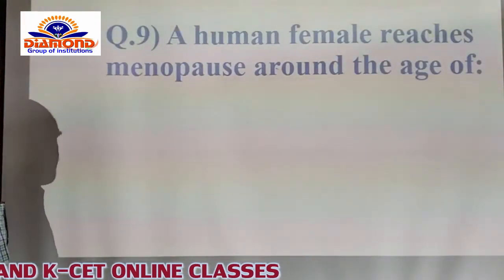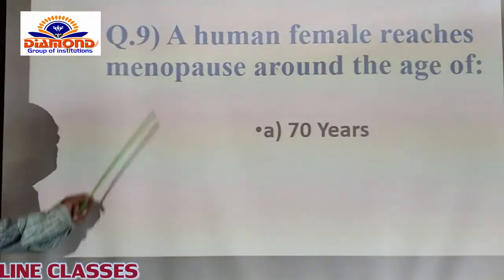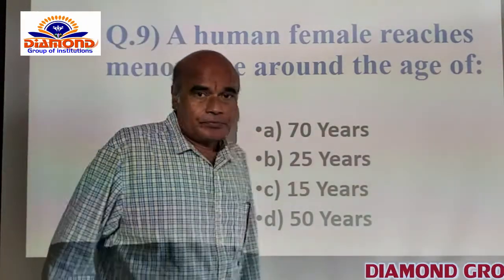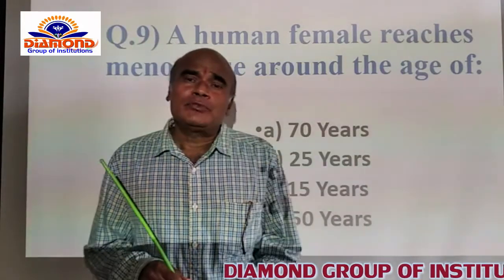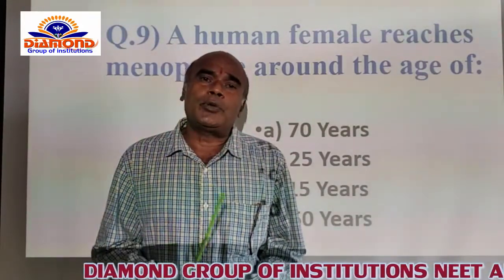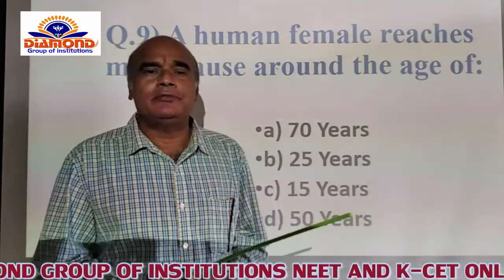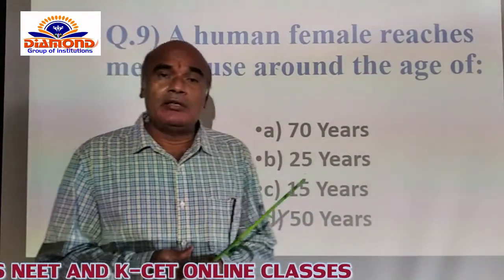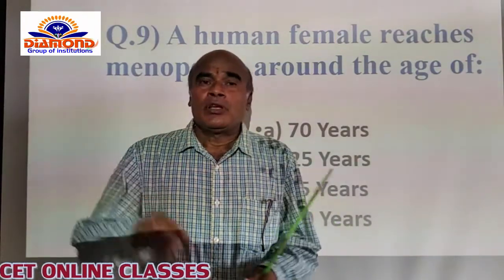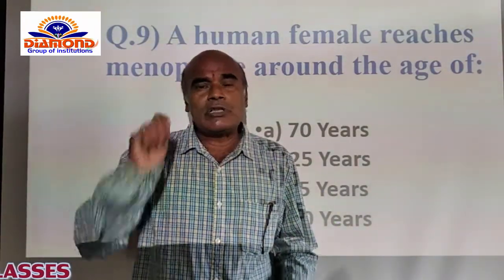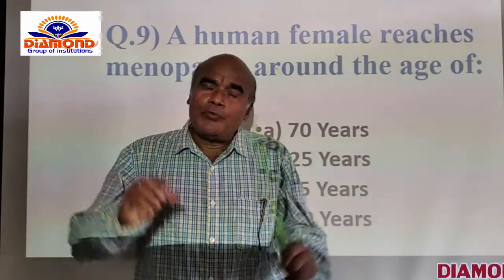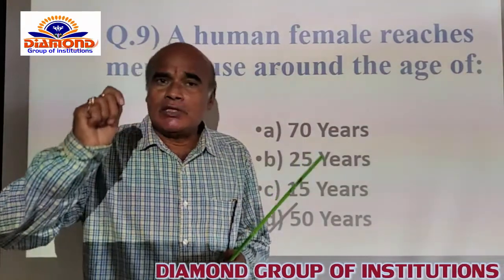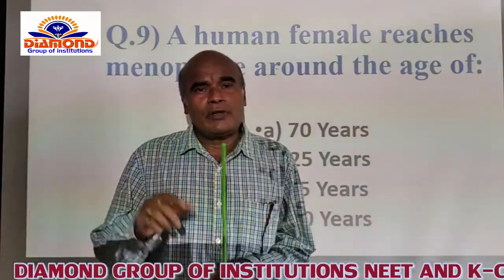Now, next question. A human female reaches menopause around the age of... Of course you know that the first time egg production begins in the female reproductive tract is called puberty, and that is the menarche. Menarche means that after attaining the puberty stage, the female reproductive system produces the egg for the first time.